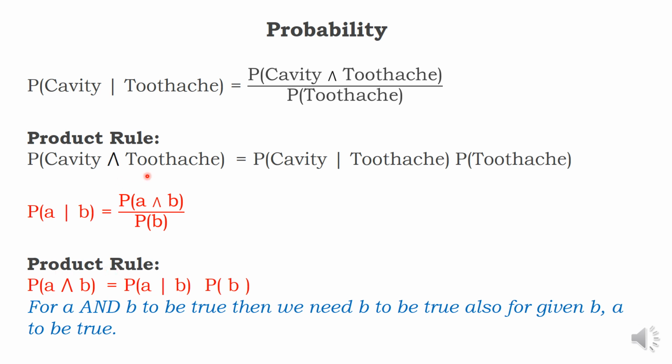Now what I told for cavity and toothache, I am going to state generally. For A and B to be true, we need B to be true. I always said that probability of toothache should be true, so B must be true. Also, given B, A should be true. This is called the product rule. We may need it in many places. Generally they will ask you to define probability with an example, and you can use this.